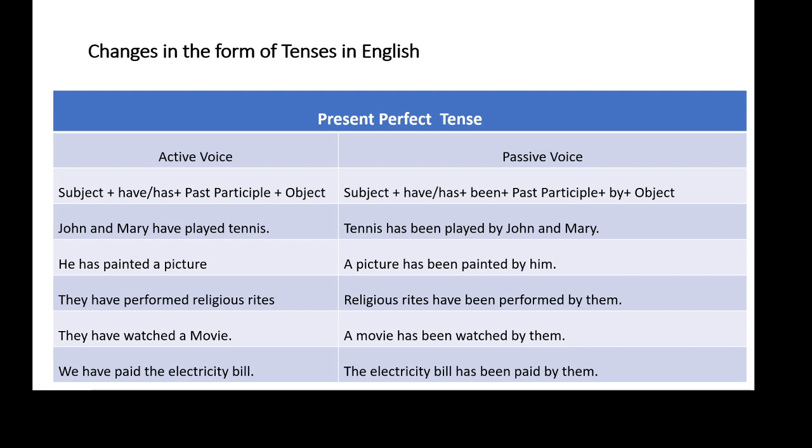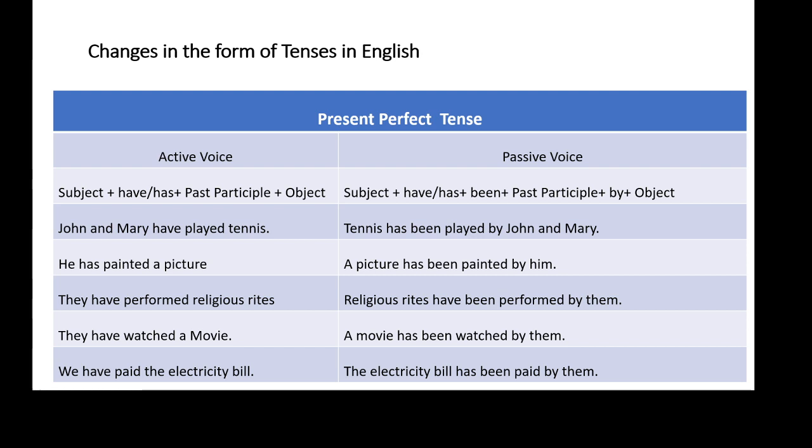Our answer will begin with object, that is tennis. Tennis is singular, so the singular helping verb of to have is has. Tennis has. It is followed by been, so tennis has been. Been is followed by past participle of the main verb, that is played.